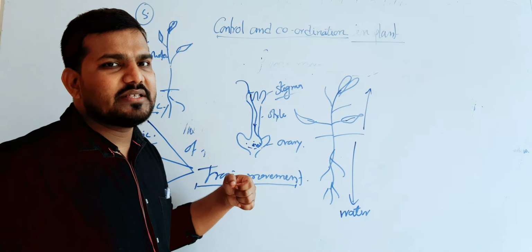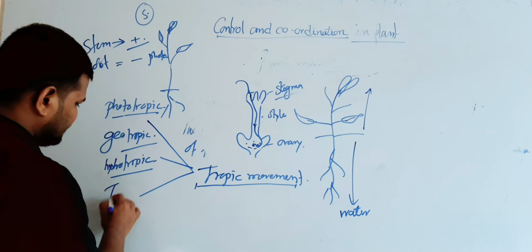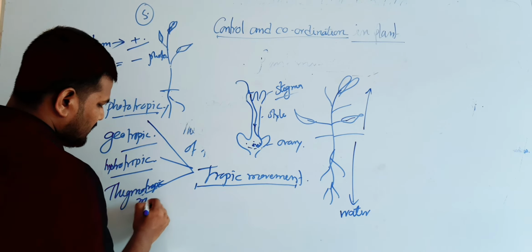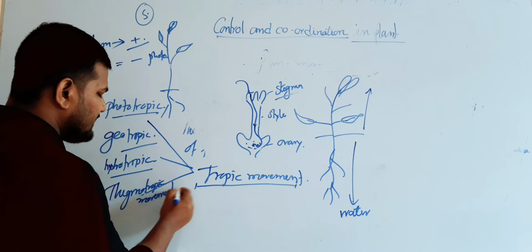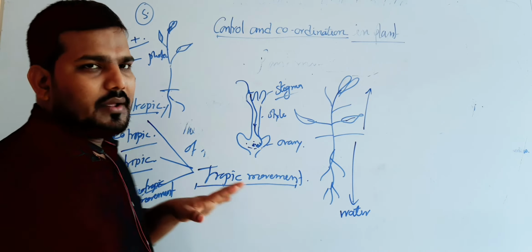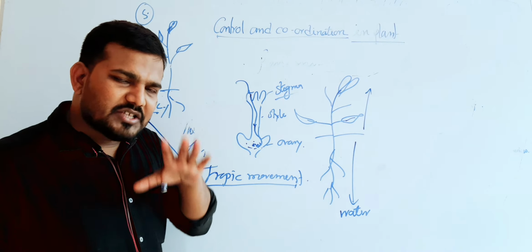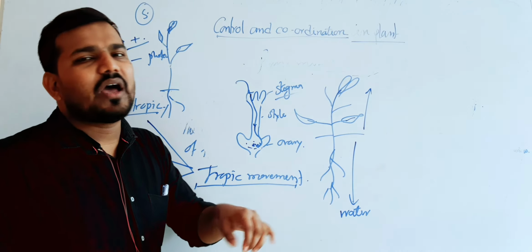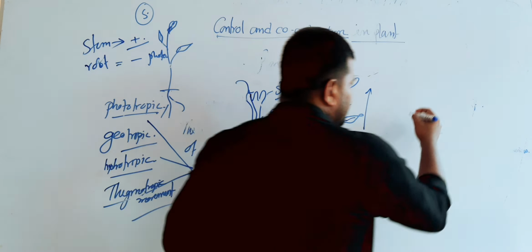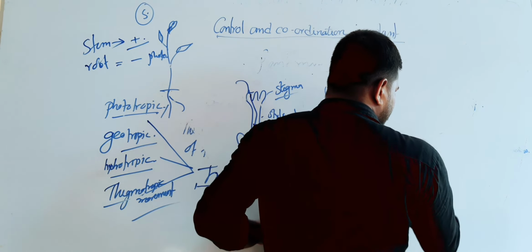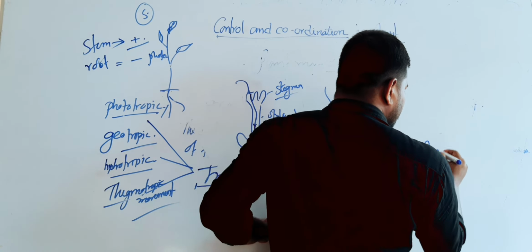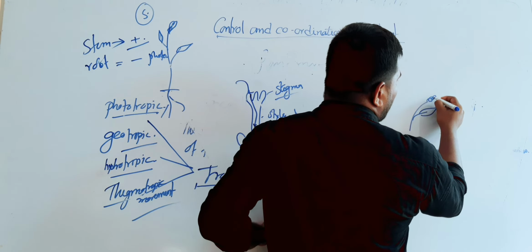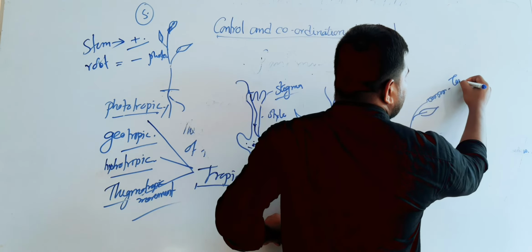And the last one is thigmotropic movement. Thigmo means touch. So the directional movement of the plant for the touch or the support touch. Suppose this is a plant, a pea plant. Generally in the pea plant, some leaves are transformed into spring-like structures. They are known as tendrils.